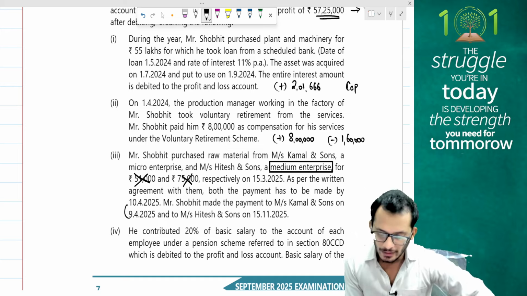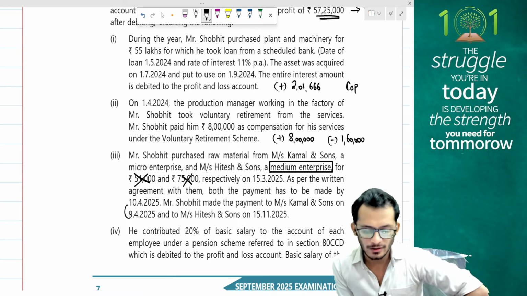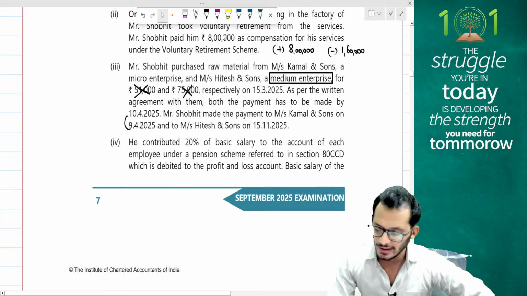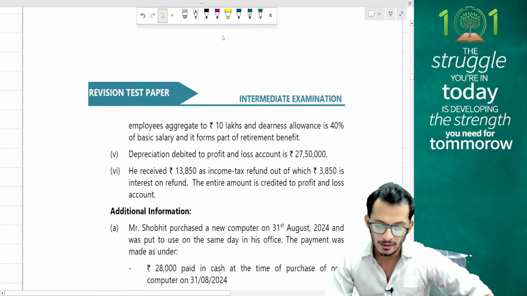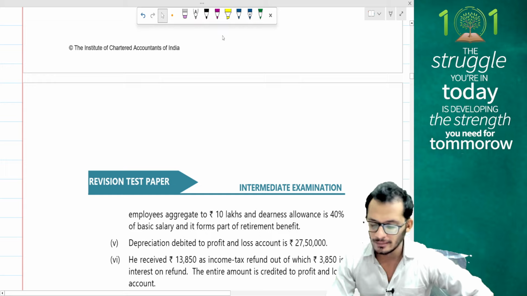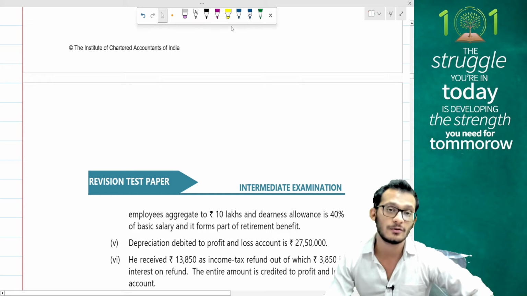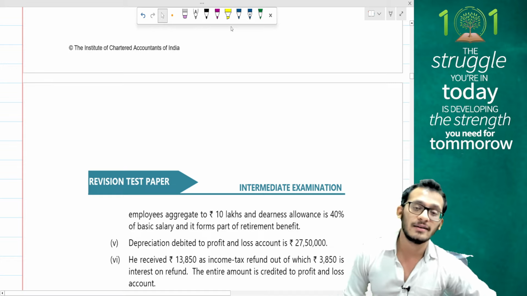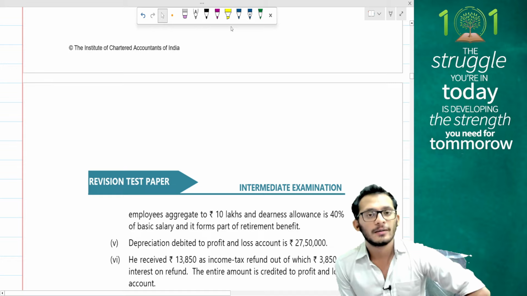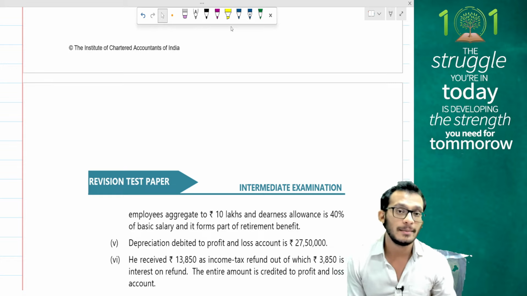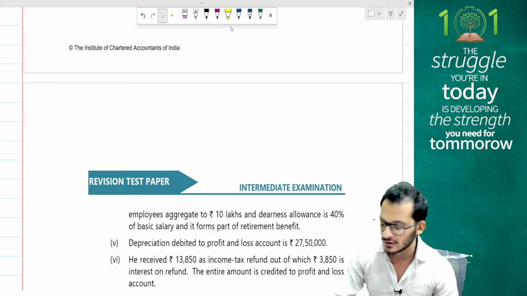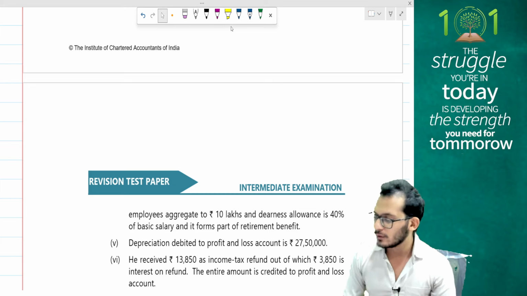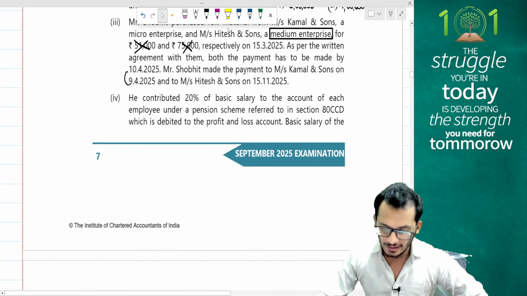Next, he has paid 20% of the basic salary to the account of each employee under a pension scheme referred to in 80CCD, which is debited to profit and loss account. The basic salary of the employees aggregates to 10 lakhs and the DA is 40%, which is forming part of retirement benefits. Now, people, as per the amendment of the current year when it comes to NPS scheme, an employer can contribute up to 14% of the salary plus DA. So I have 10 lakh rupees plus 40% of this number, so therefore 14 lakh rupees is what I have as salary per employee.